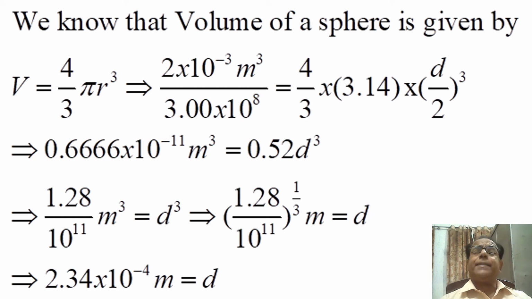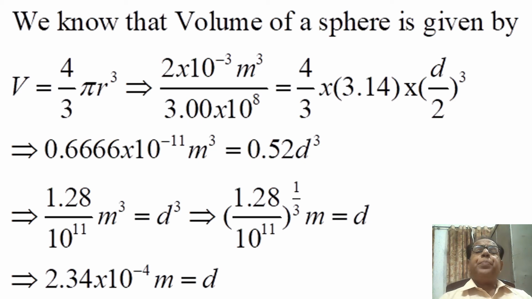Now in the next step, 1.28 divided by 10 raised to the power 11, raised to the power 1 by 3, cube root, equal to d. What we have done, we have taken cube root on both sides. We have taken power 1 by 3 on both sides.